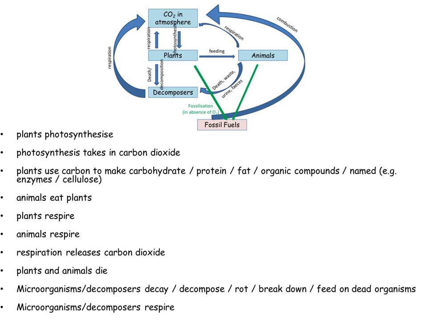Plants respire. Animals respire. Respiration releases carbon dioxide. Plants and animals die. Microorganisms or decomposers decay or decompose or break down dead organisms, and also decomposers respire. That's the end of the carbon cycle. Well, it's not the end because it's a cycle.